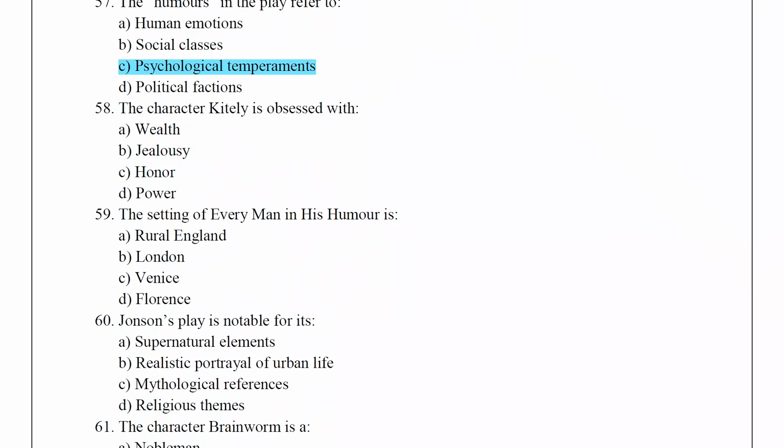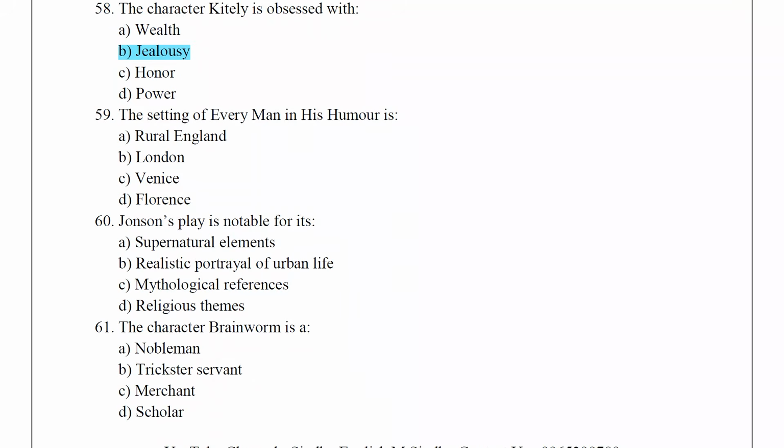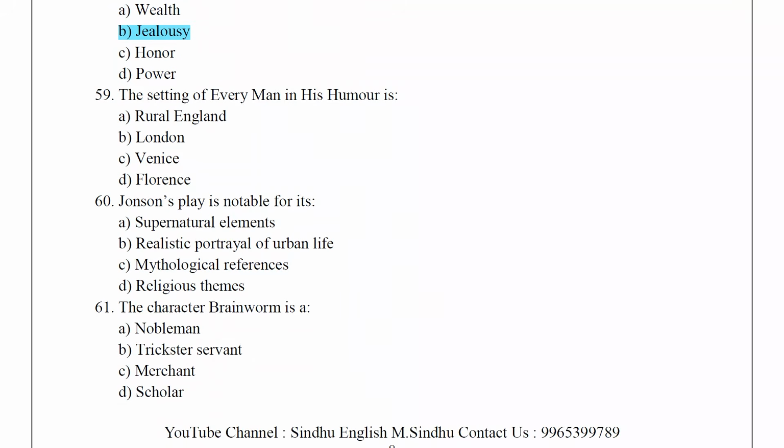The character Kitely is obsessed with jealousy. The setting of Every Man in His Humour is London.